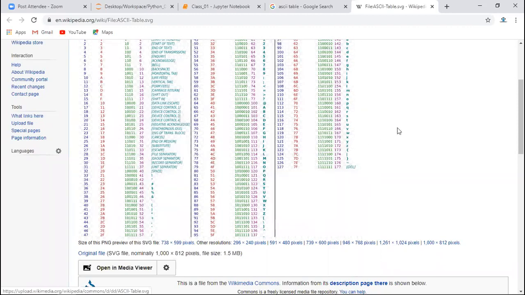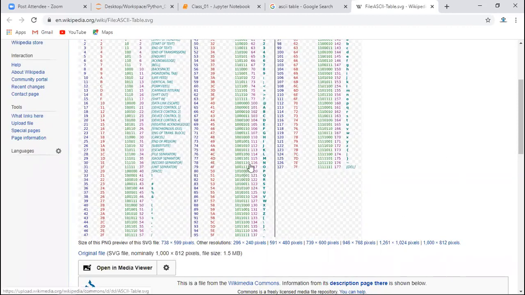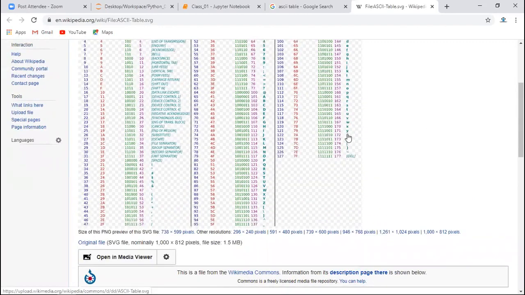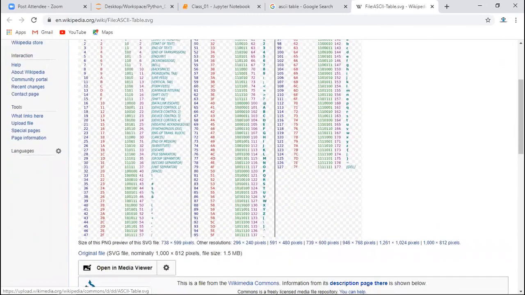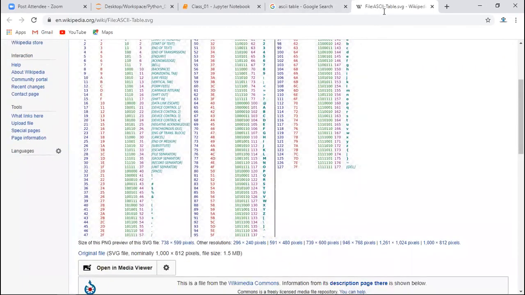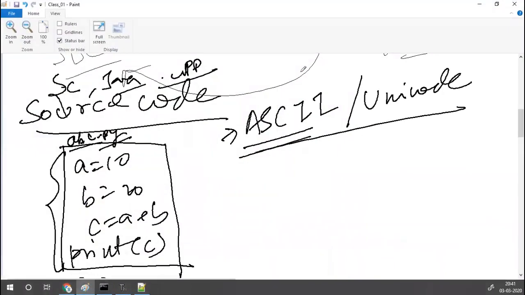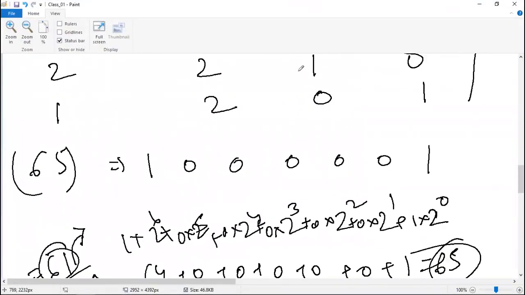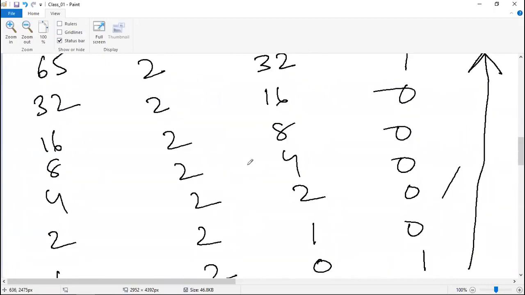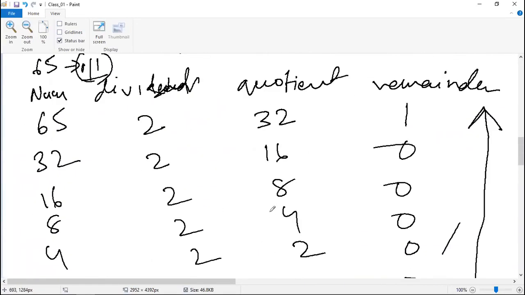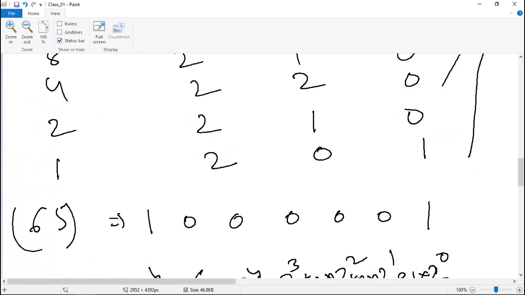Apart from this, there are a lot of things, so it cannot encompass all of them, so we have gone for Unicode. So whatever you write on your system eventually gets converted into binary. How it gets converted is not your headache; internally it will do it. But I have just shown you an example of how it works. If you write anything, first it finds the ASCII equivalent, and from that it finds the binary code.